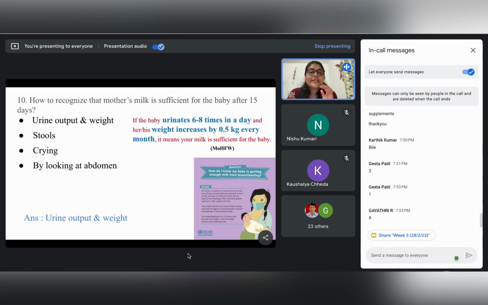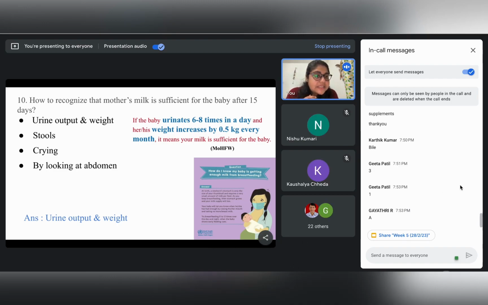So please keep in mind the parameters which are being taken into account regarding the urinary output and the weight increase, which will confirm that the milk which is being fed to the baby is sufficient.